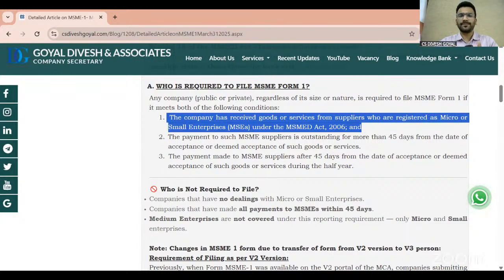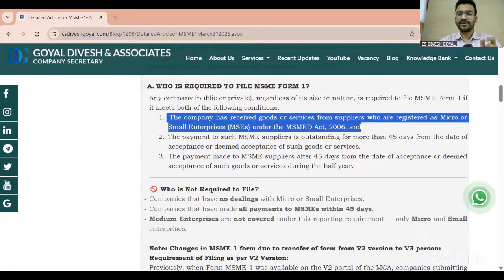So make sure whenever you are finding out whether your vendor is registered under MSME or not, you don't have to consider the traders. You just have to consider the manufacturers and the service providers. So this is the first check. If in the first check I say yes, I have a vendor who is registered under micro and small, then I have to check the second thing, whether I have to file this form or not.